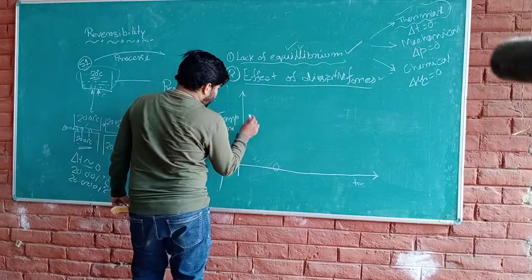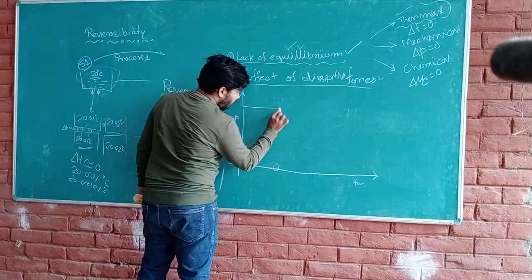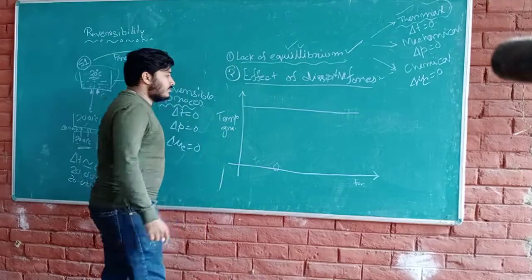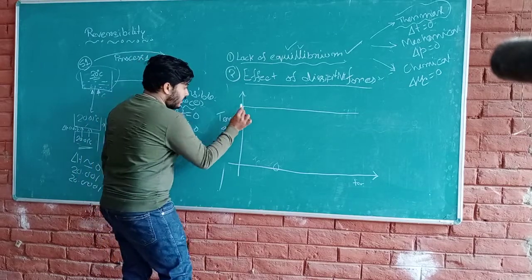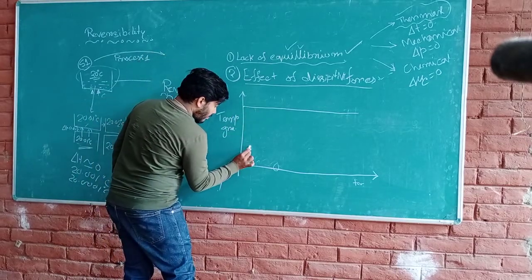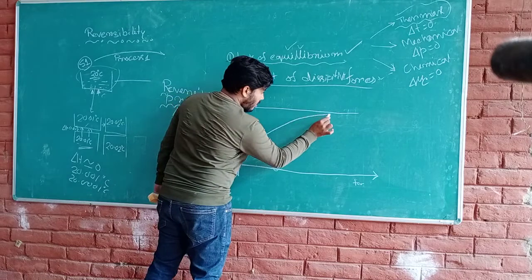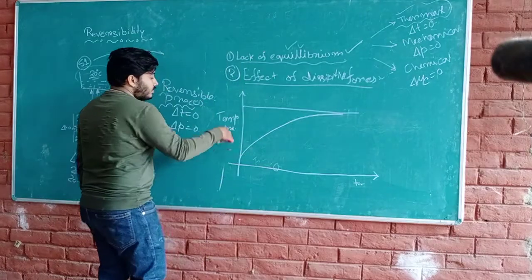So if you want to transfer heat, like this, this is the temperature gradient.